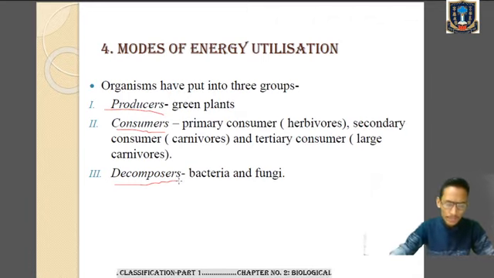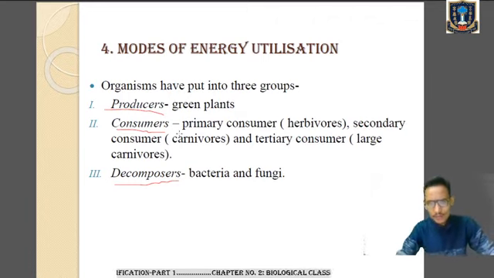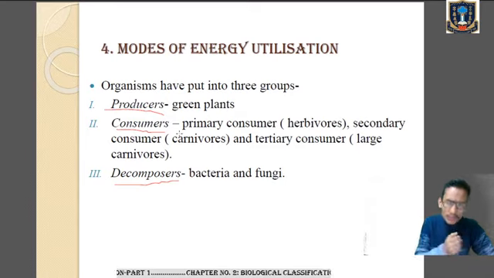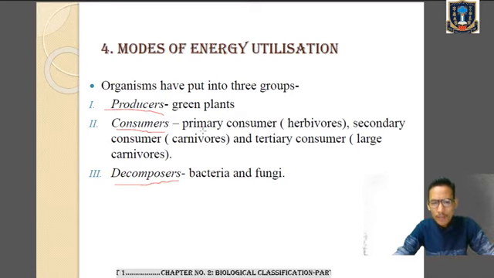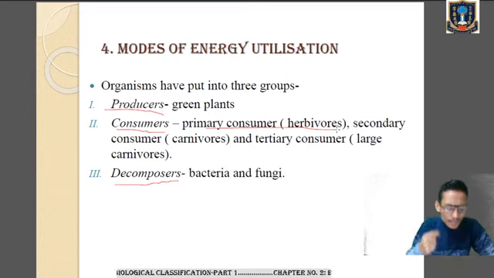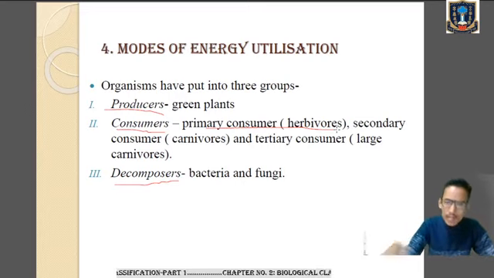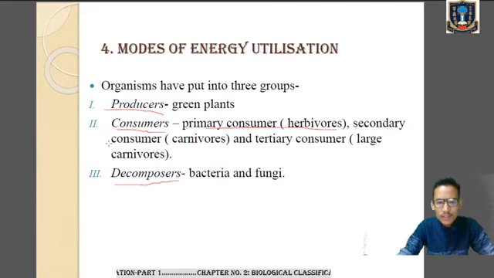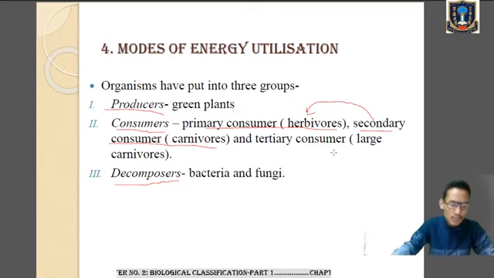Okay, so those animals which eat the plant are called primary consumers or herbivores, because herbivores eat the plant. Now there are certain animals which prey upon the herbivore. Such animals are called secondary consumers or carnivores. So secondary consumers will prey upon the primary consumers.